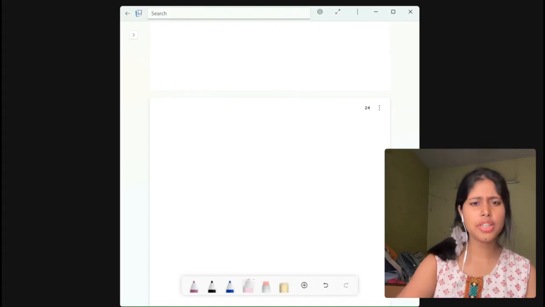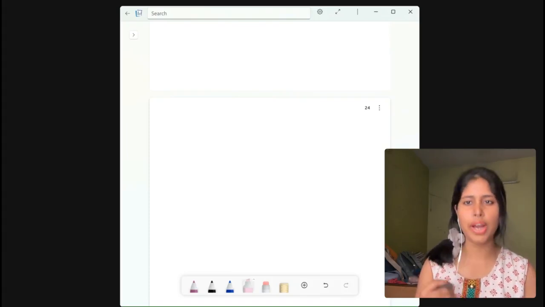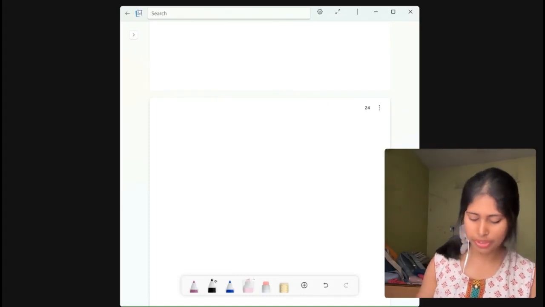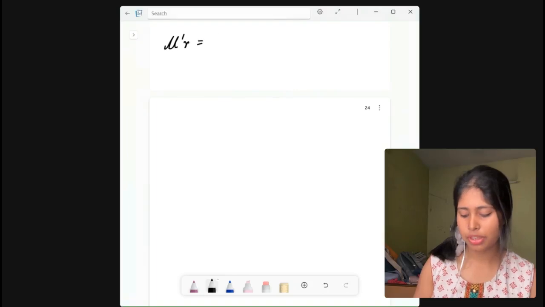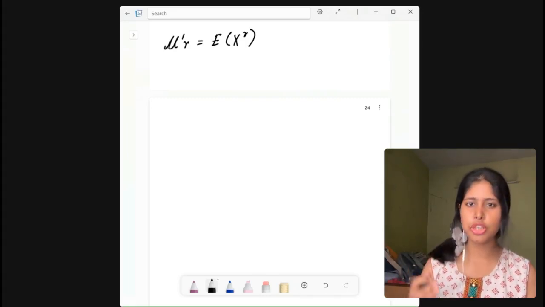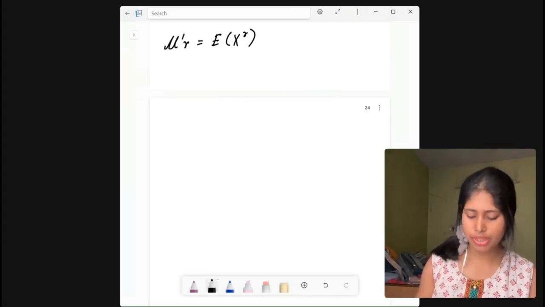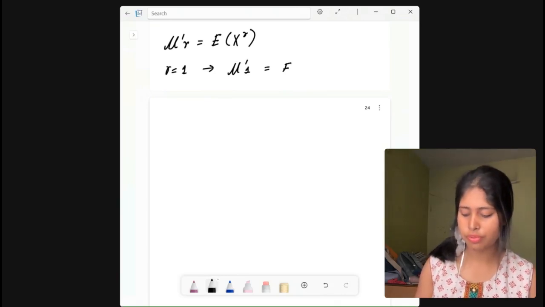First, before we talk about the MGF, we need to quickly remind ourselves what a moment is, right? So in statistics, the rth raw moment of a random variable is defined as, let me write it, mu dash r, and is written as the expectation of x to the power r. Now if you put r equals 1, which is the first moment, then you get mu dash 1, which is the expectation of x to the power 1, which is basically the expectation of x.